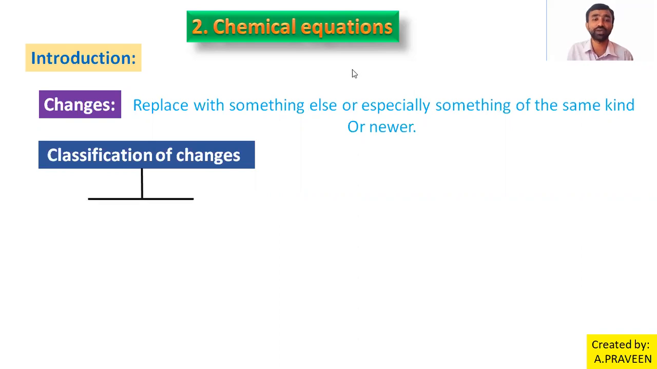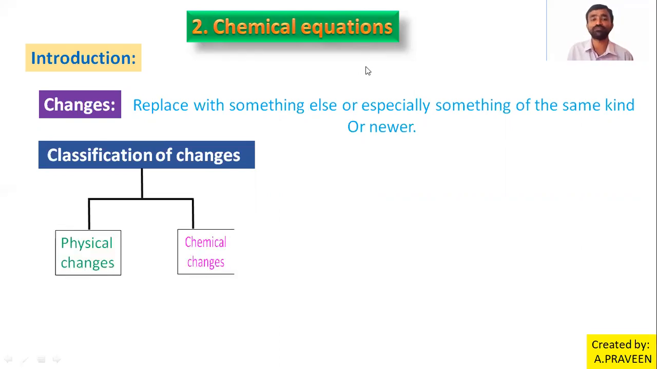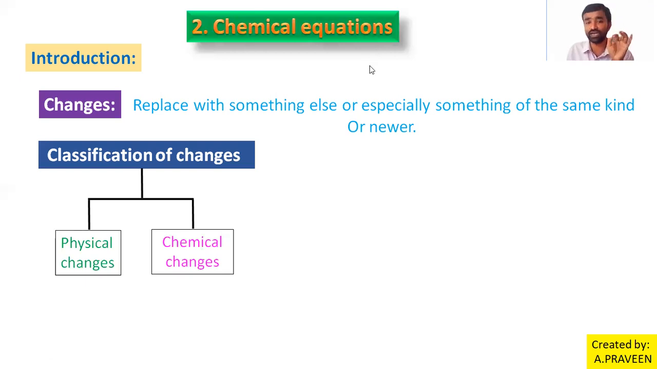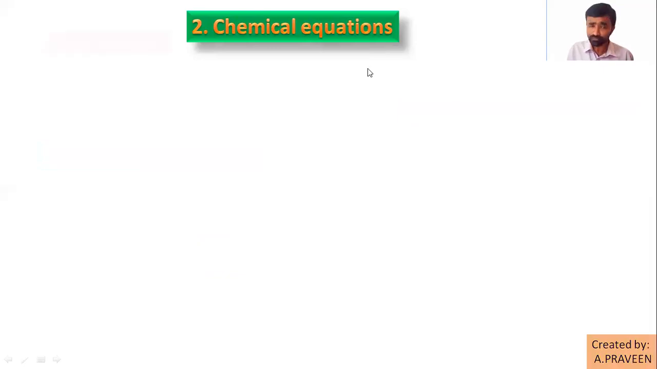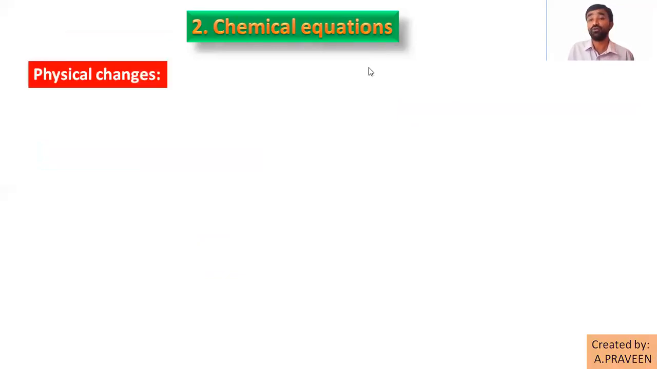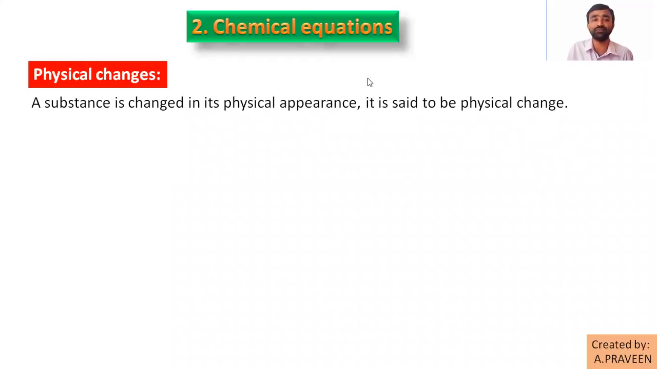So here we have two categories in the classification. One is physical change and the other is chemical change, right? Two types of changes we are discussing here. What are the physical changes? Which are said to be physical changes? If only its appearance is changed, like shape, color, size, so that only physical characteristics change. A substance changed in its physical appearance is said to be a physical change.